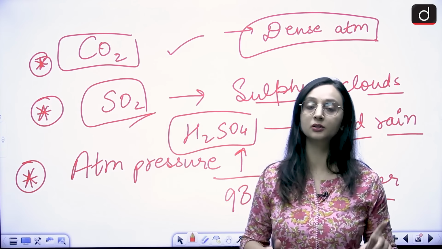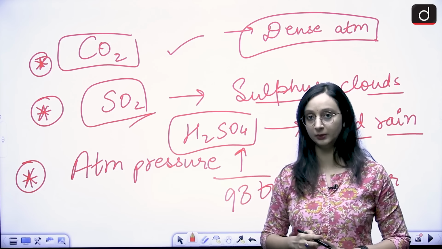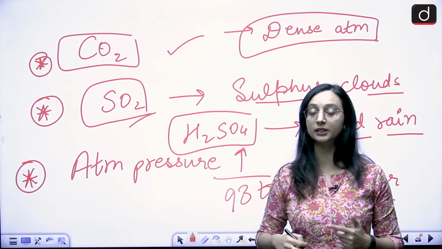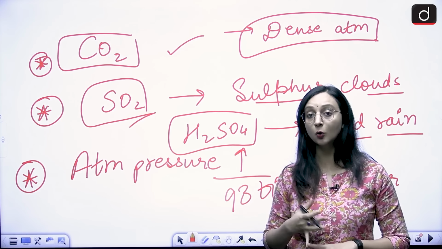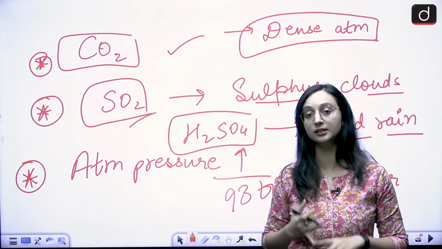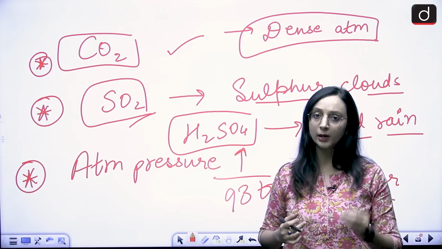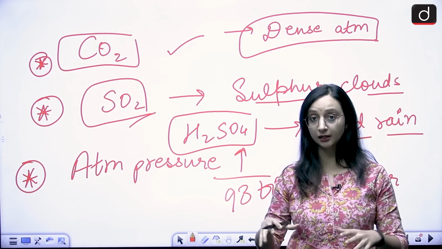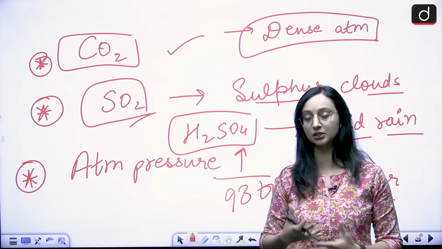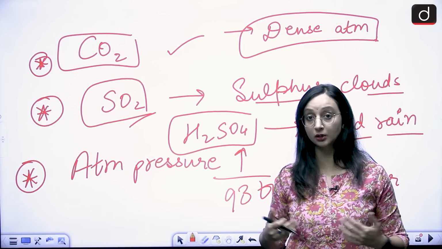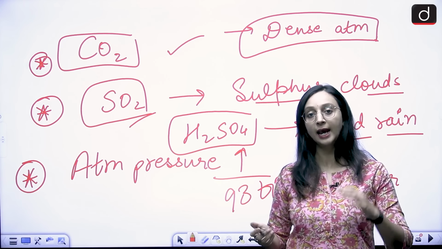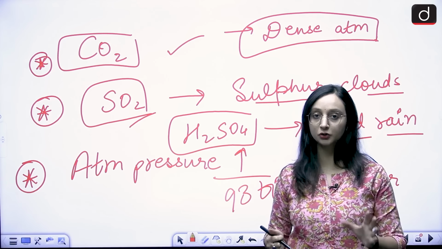All of this is happening because of this runaway greenhouse effect that we see, that was continuing for millions and millions of years, and that gave rise to such a hostile environment that no life currently exists on Venus. But scientists are trying to understand whether at all these claims that we are making, that there were vast ocean stretches, there was a lot of liquid water present, was it actually true? Was this planet at one point of time hospitable or not?